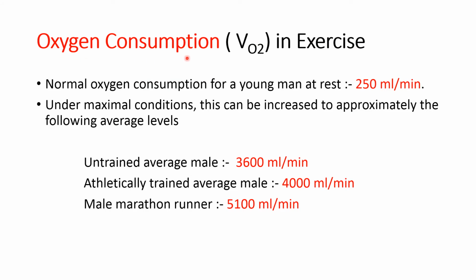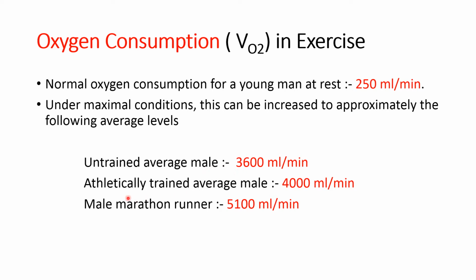Then oxygen consumption in exercise is also known as VO2. Now normal oxygen consumption for a young man at rest is about 250 ml per minute. Under maximal conditions or during exercise, oxygen consumption increases. In the untrained average male, oxygen consumption can increase up to 3.6 liter per minute.